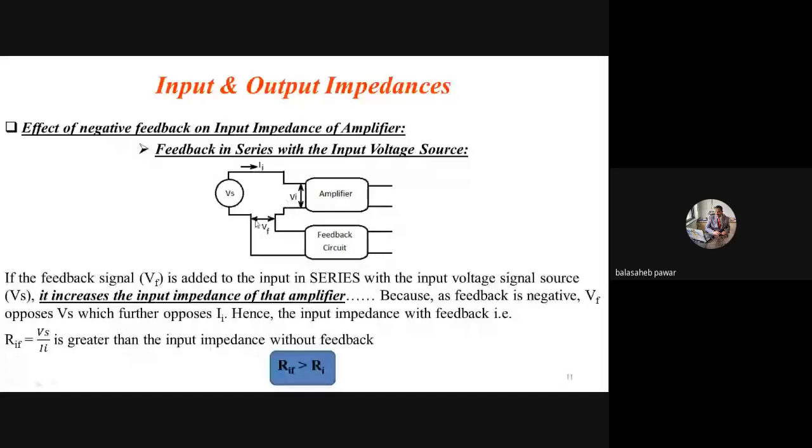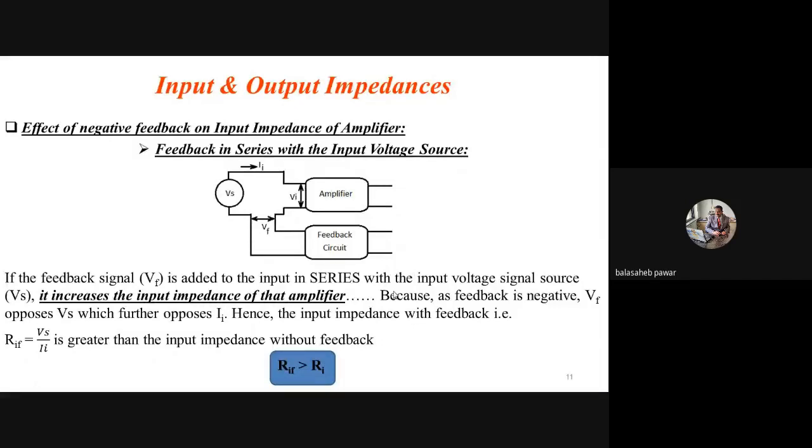During my previous lecture, I already highlighted that VI is nothing but VS minus VF. The negative sign indicates there is a 180-degree phase shift between these two signals: one is the feedback signal coming from the feedback network and the other is the original voltage source VS. Now we're going to discuss what will be the effect on the input impedance of that amplifier if there is series type of mixing.